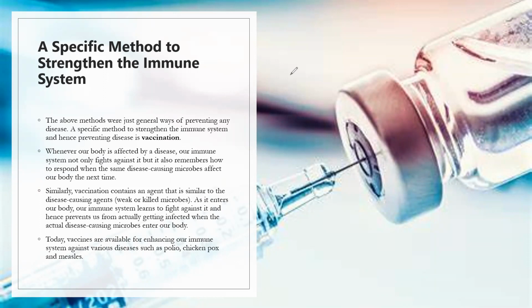For example, if this is the structure of a virus that has protein with RNA inside it, a particular piece of the virus is inoculated, injected inside the healthy person, and that will give the immune response.